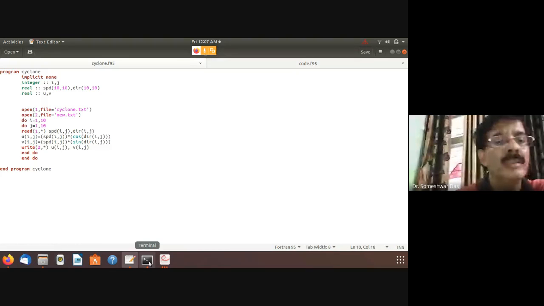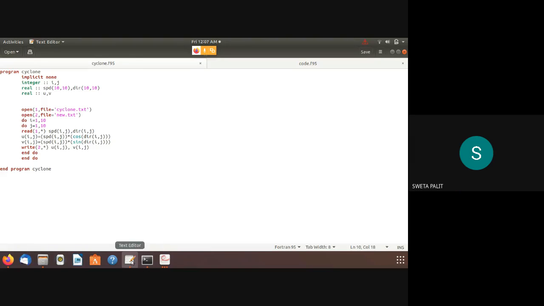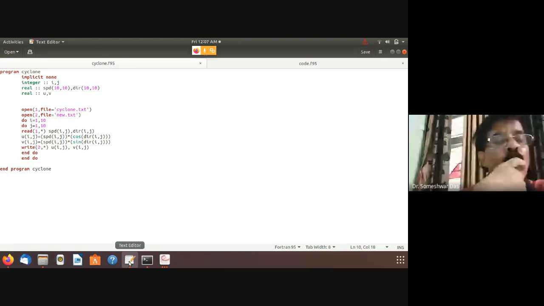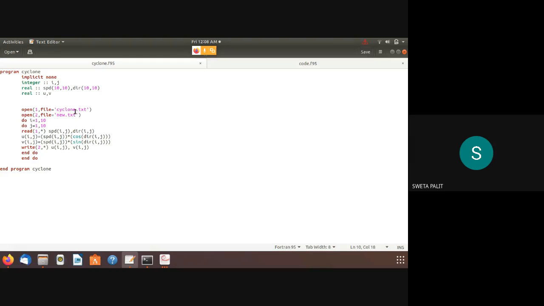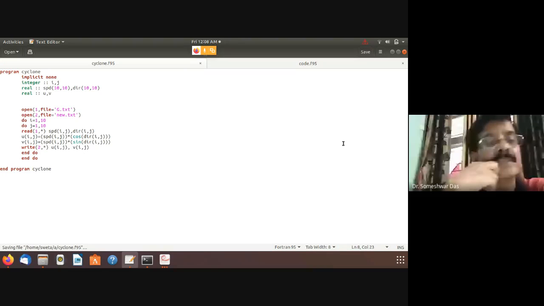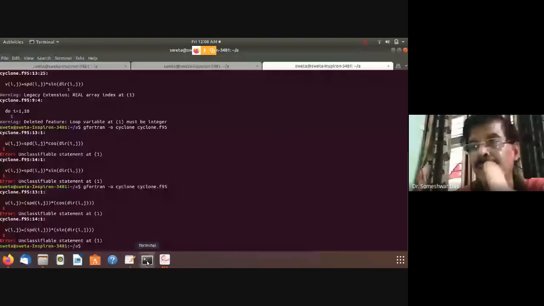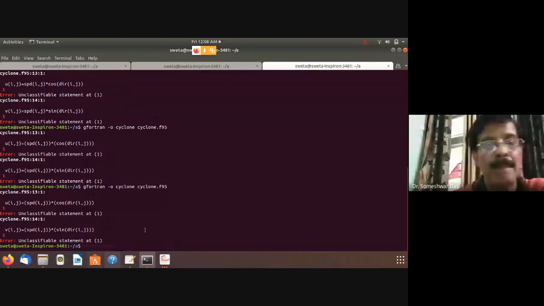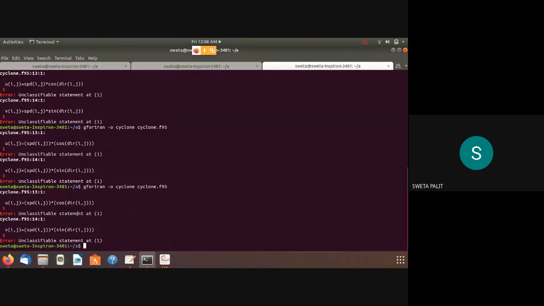Okay, so I will see the compilation error. Just now, let me have a look at this. Read command. One second, I'll show you the file which has all the texts in it. Oh, sorry, sir, I entered the wrong file. This was supposed to be a different file. So in that case, it will take the wrong input. Even in that case, a compilation error is coming. They're saying some unclassifiable statement. They're not reading this cos statement and the sin statement.